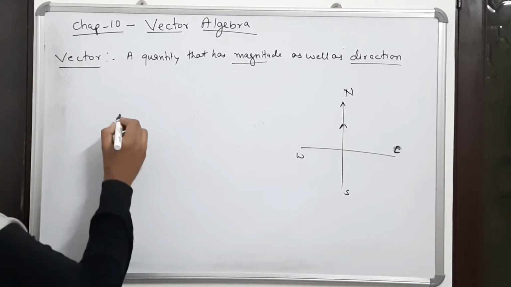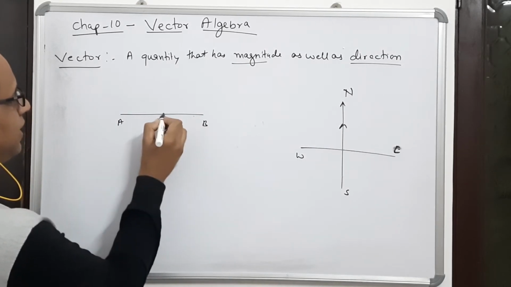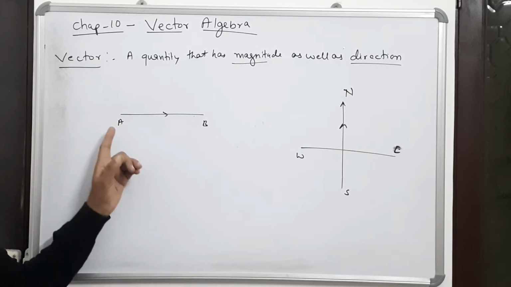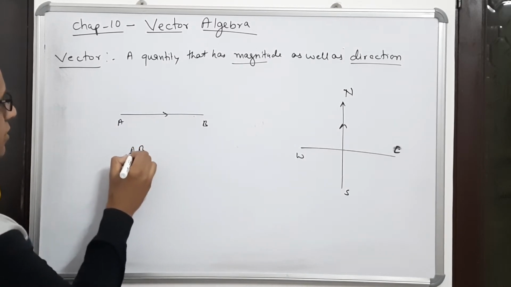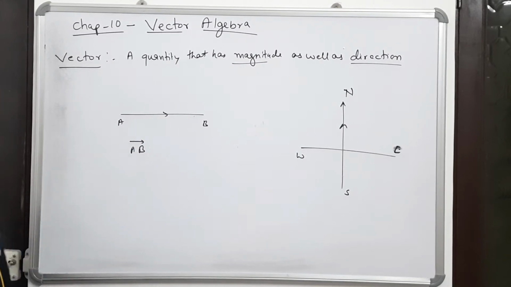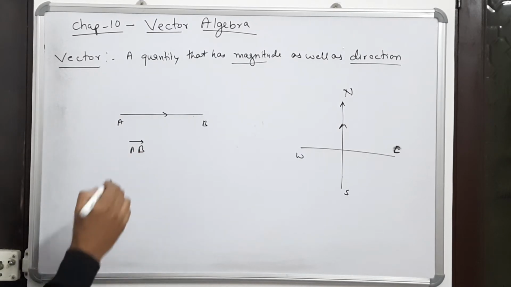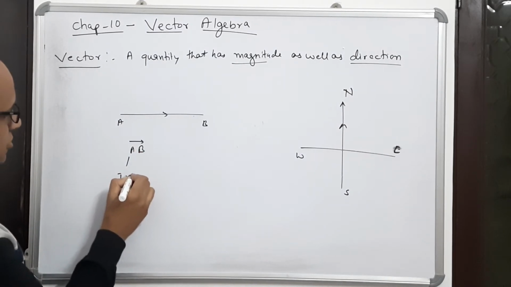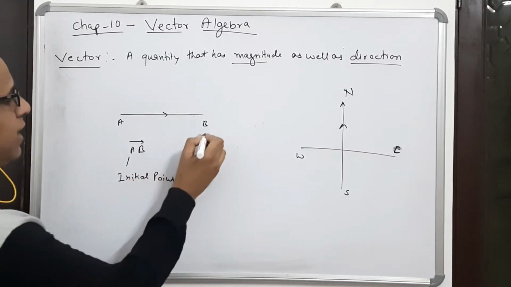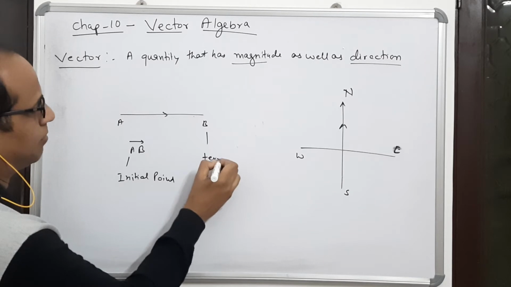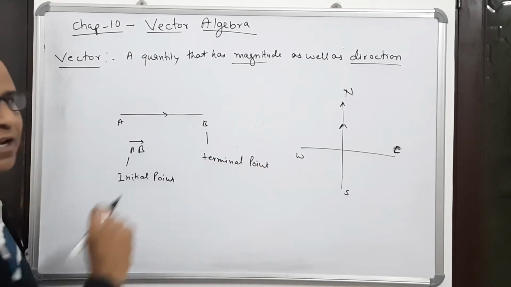Now the vector is denoted by, suppose this is point A and this is point B, and a person is moving from A to B. Then we say this is vector AB, where A is the initial point and B is the terminal point, that is the final point.